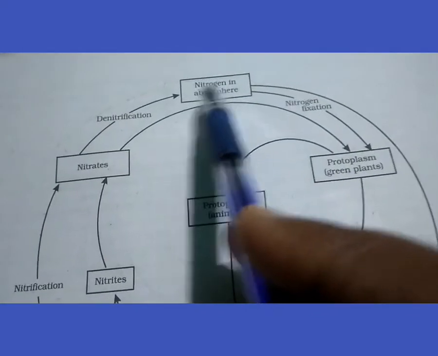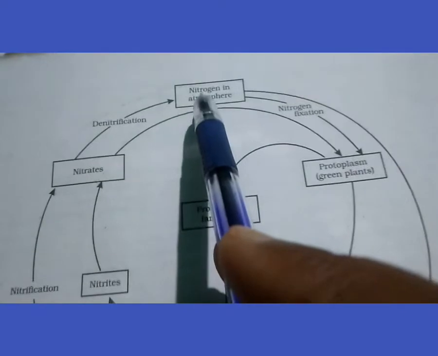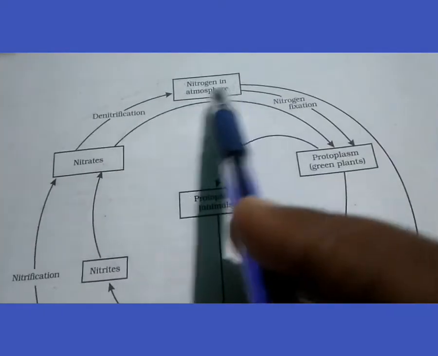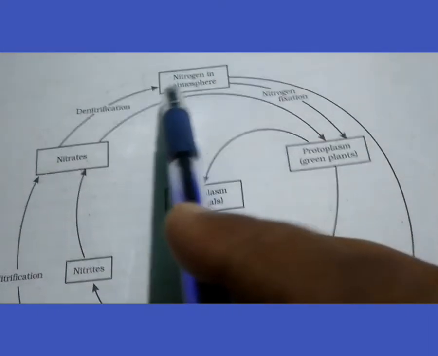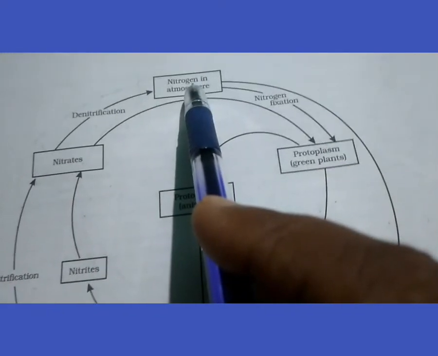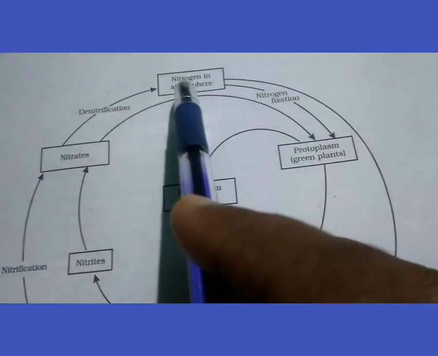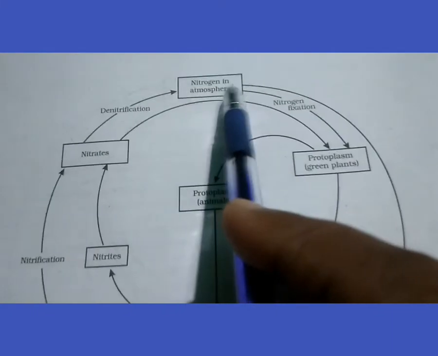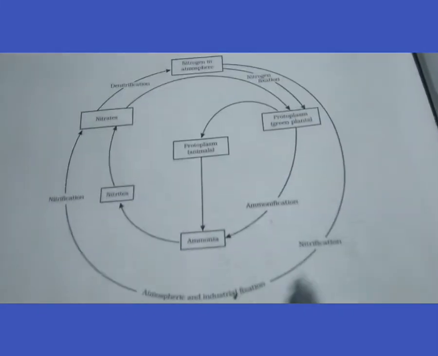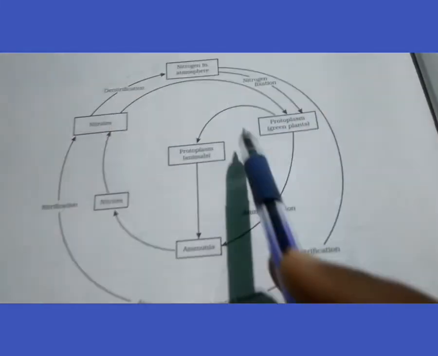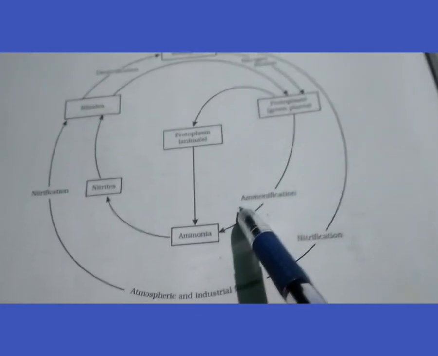So in this way the 78% nitrogen of the atmosphere goes back to the atmosphere, and the balance of gases takes place in this manner, and this whole process takes place in a cyclic way. So it is known as the nitrogen cycle.